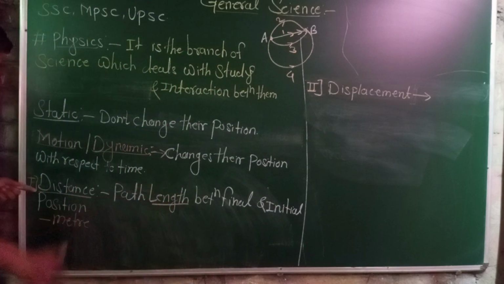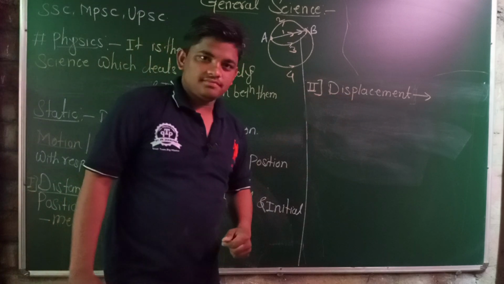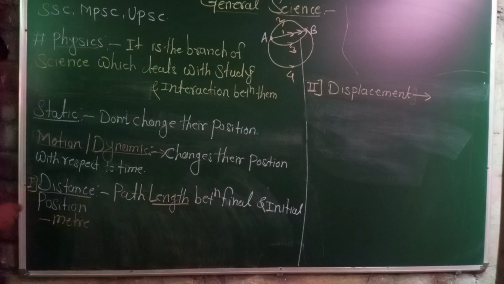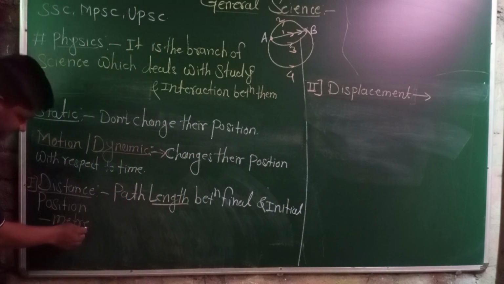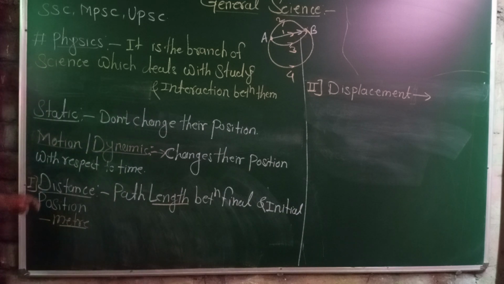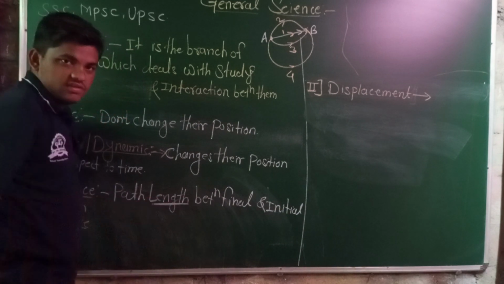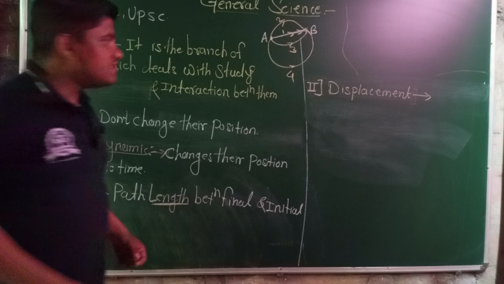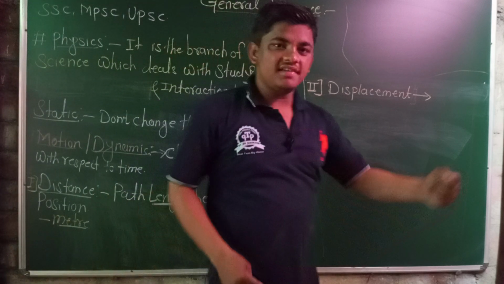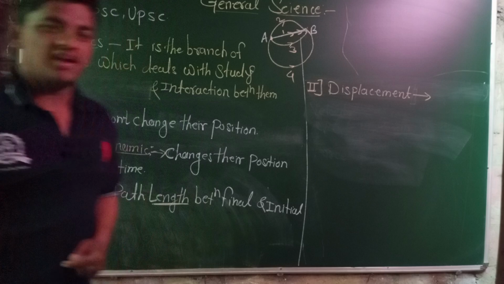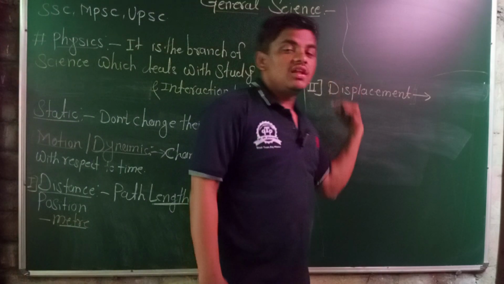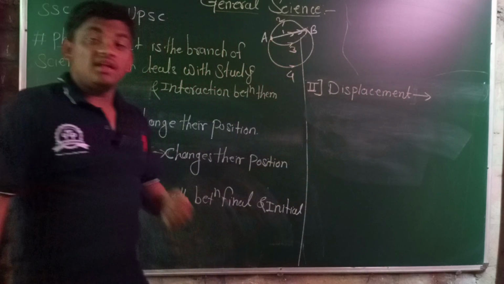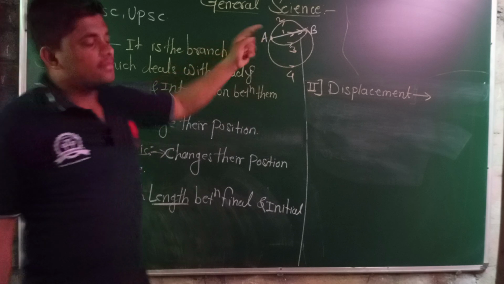But what is the basic difference between distance and displacement? Distance is the total path length, but the straight line distance between the initial and final positions, which must be the shortest, the shortcut distance, or the smallest distance between the initial and final position, is known as the displacement.